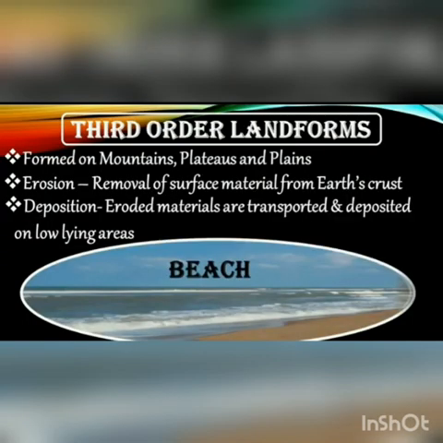Third order landforms. Third order landforms are formed on mountains, plateaus, and plains mainly by erosional and depositional activities of rivers, glaciers, wind, and waves. Valleys, beaches, and sand dunes are some examples of third order landforms.